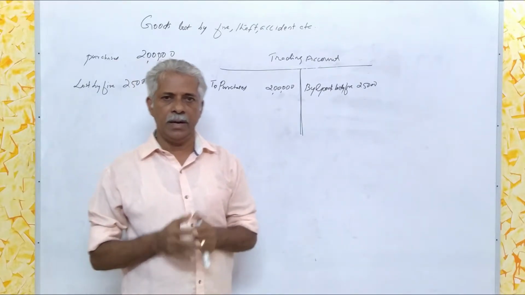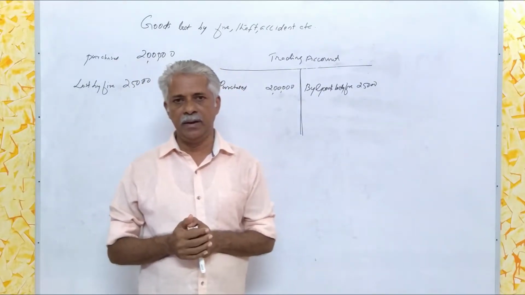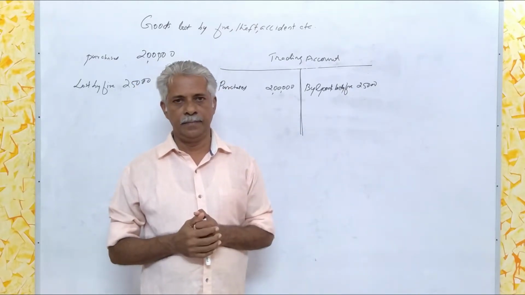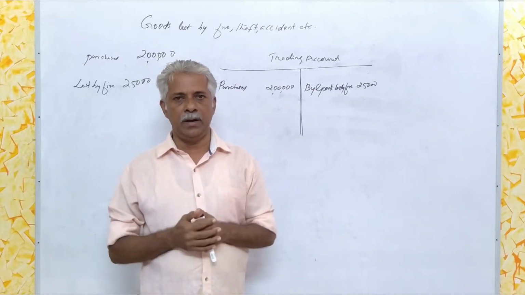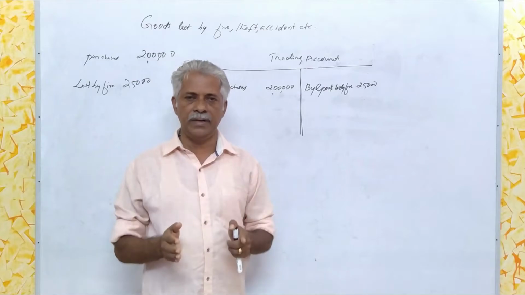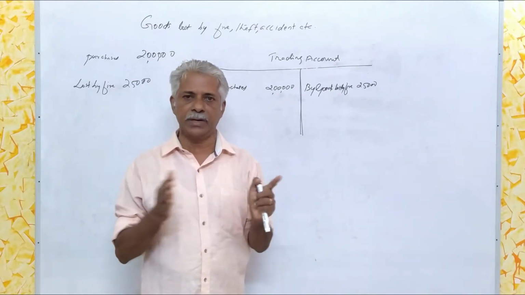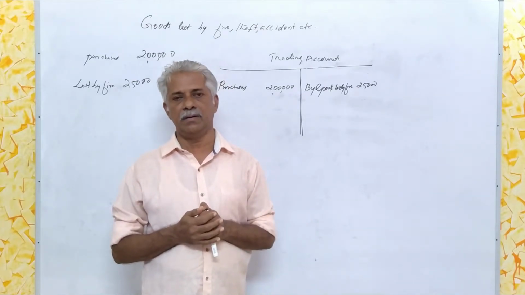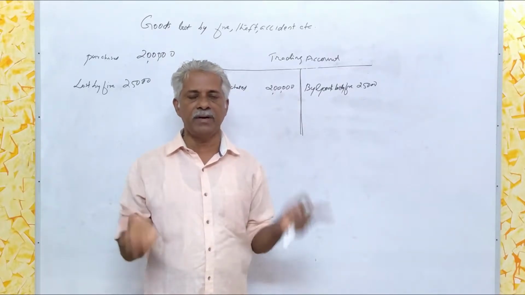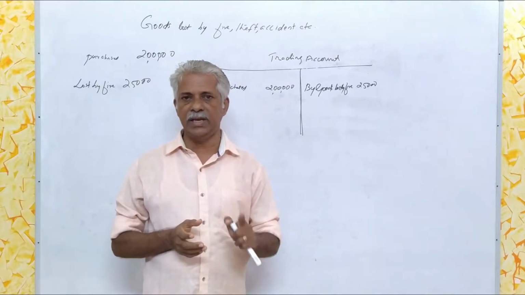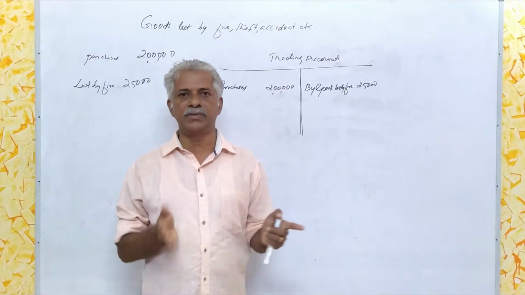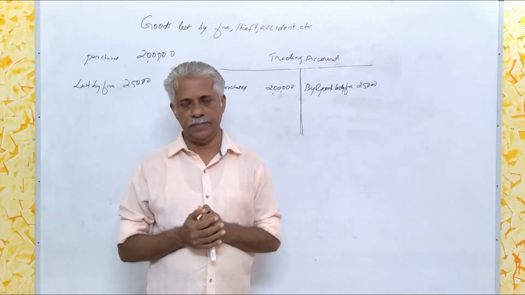Thereafter, you have to examine whether the goods were insured or not. With a view to avoid loss by fire, theft, etc., very often the business unit will take insurance policies. If so, the loss will be covered by means of that insurance. So we have to examine whether the goods were insured or not.